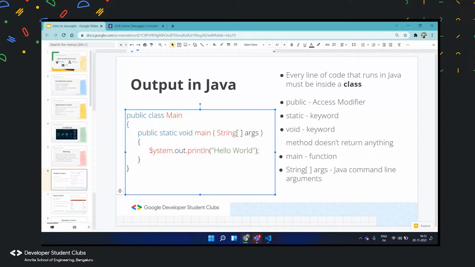And System.out.println. This is the most important. This is the standard output stream. So this is how you get the output. Here System is basically a class in Java, and it has an object of PrintStream. So println is another method which helps you print whatever you put within these brackets.